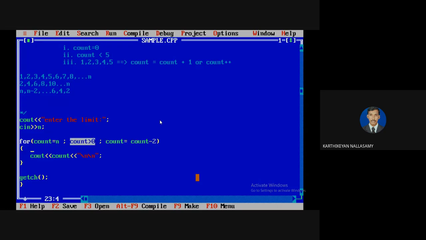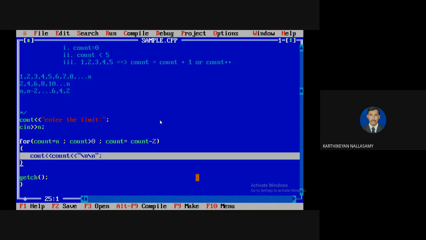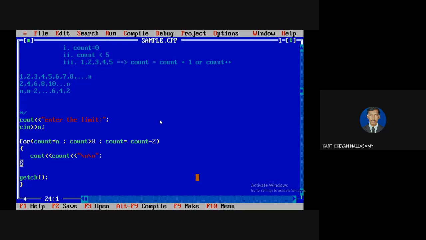Again, if the condition is true, the loop statement will execute, then it reaches the end of the statement, and again it goes to the modification part. Once the modification is over, it comes to the condition again. If the condition is false, then automatically it goes to the next statement after the loop. So this is the working principle of the for loop.